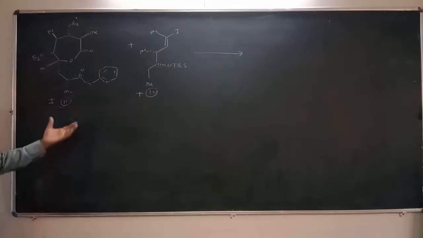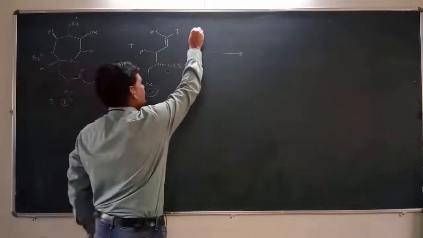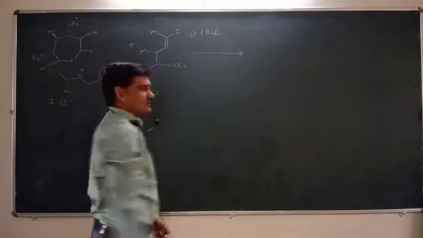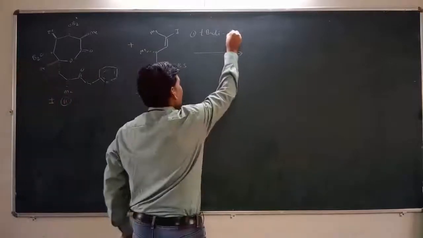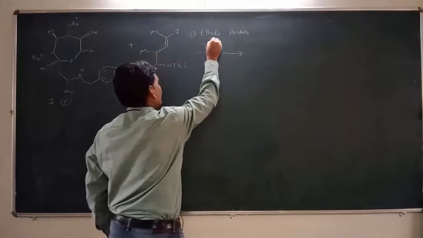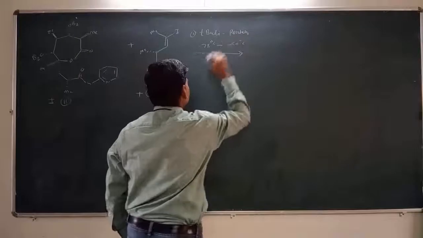Then we combine these two compounds using a reagent, tert-butyllithium, in pentane as a solvent. We carry out this reaction at minus 78 degrees Celsius and then increase the temperature up to minus 50 degrees Celsius.